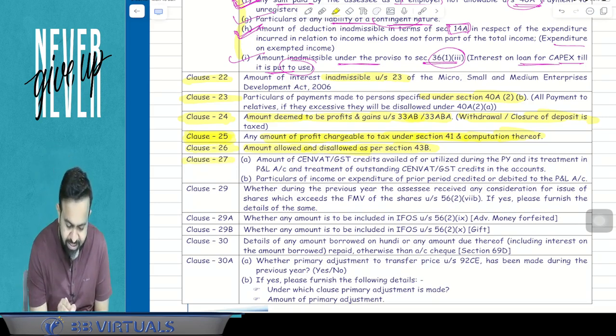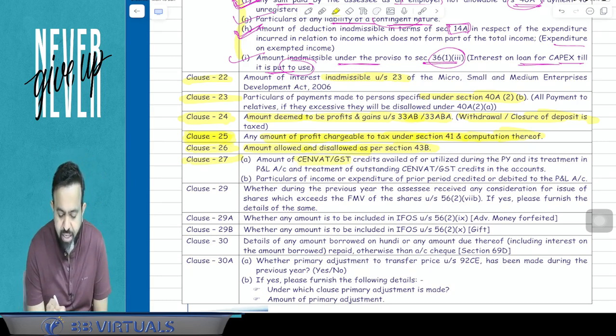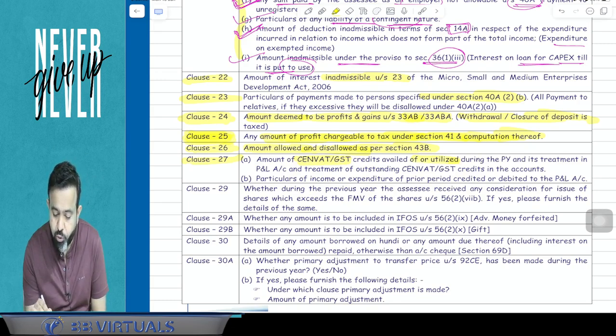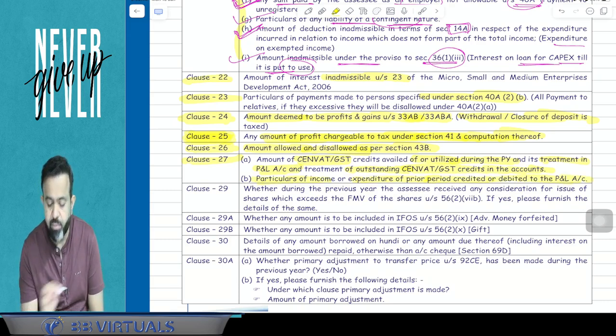After that, clause number 27. Clause number 27 is related to the amount of any CENVAT or GST credit availed of or utilized during the previous year, its treatment in the P&L account, treatment of outstanding CENVAT or GST credit, and particulars of income or expenditure of prior period credited or debited in the P&L account.